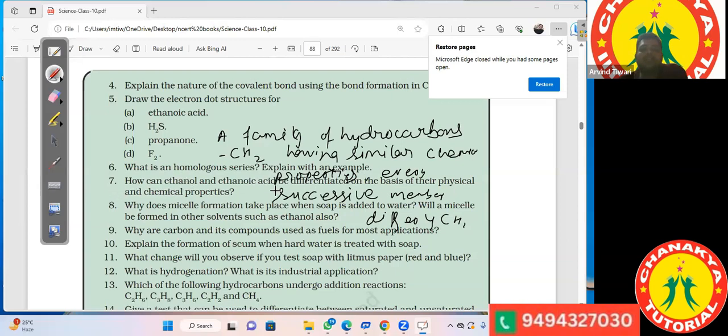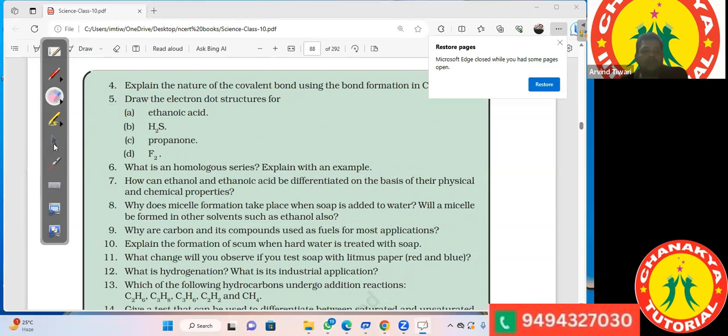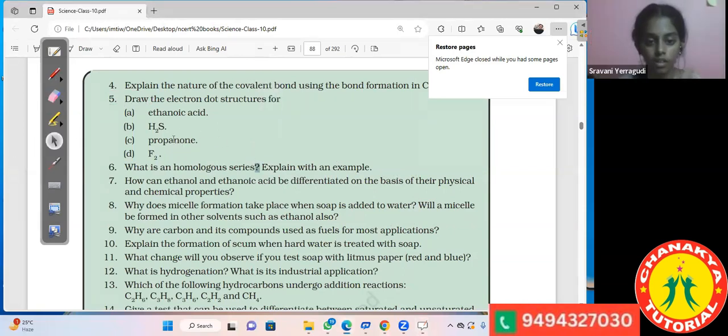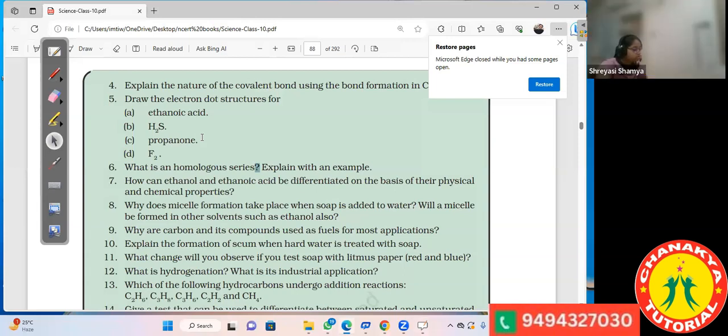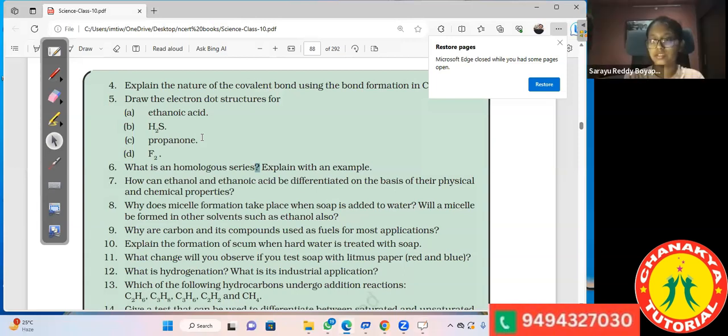Then how can ethanol and ethanoic acid be differentiated on the basis of their physical and chemical properties? Sir, ethanol has its freezing point below room temperature, and ethanoic acid freezes at 17 degrees Celsius. They can be differentiated on the basis of their boiling point and melting point also. Sir, even the smell is different.